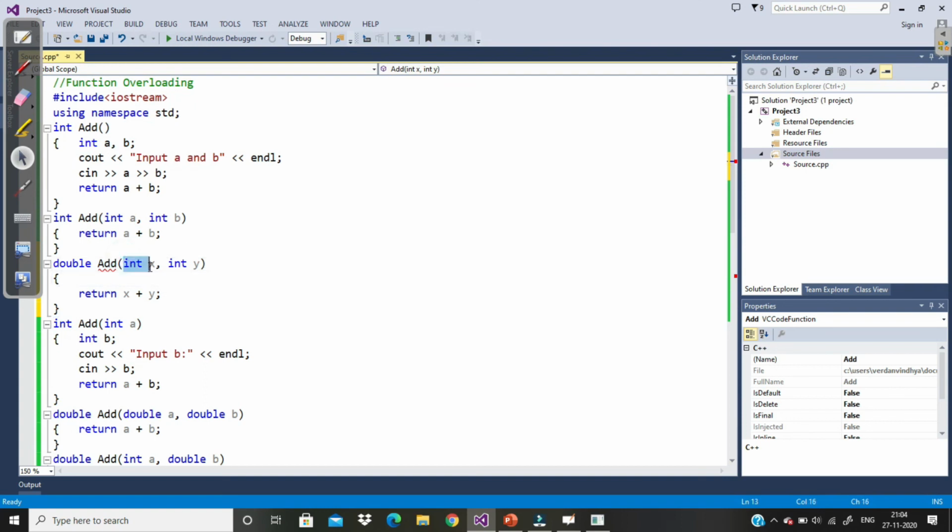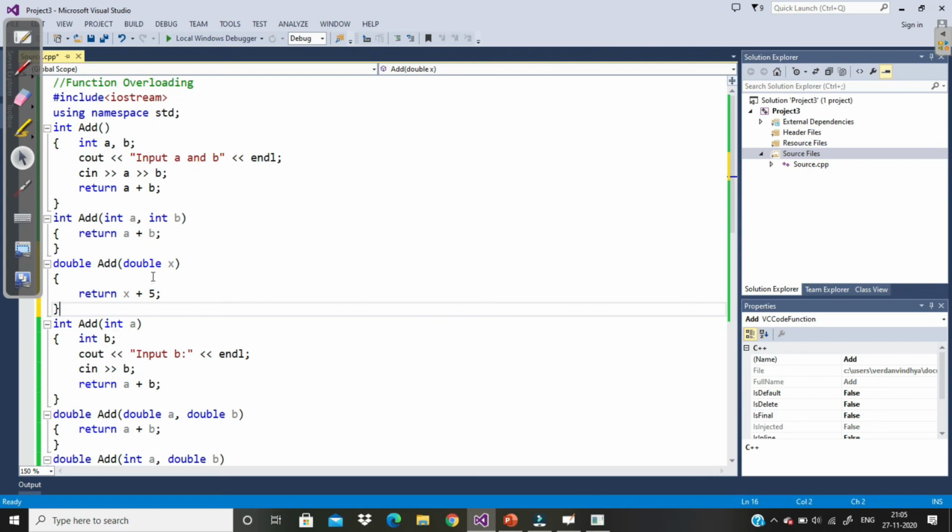For example, if I write here double x and then I remove this, then it is also correct. And then I write here x plus, let's say, 5. So this is perfectly fine, because the function with a single parameter here has a parameter of type integer.